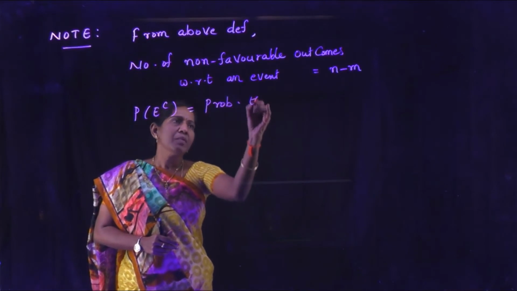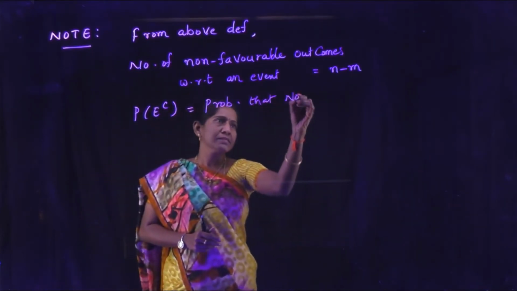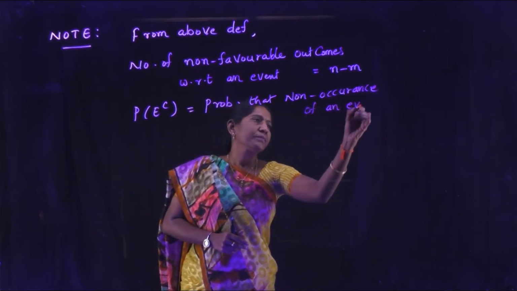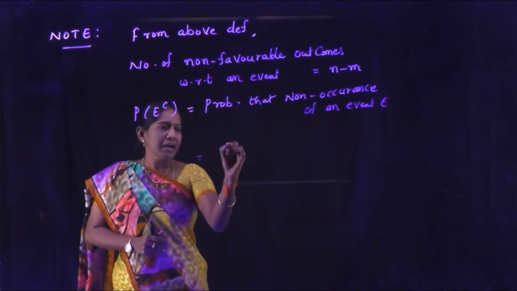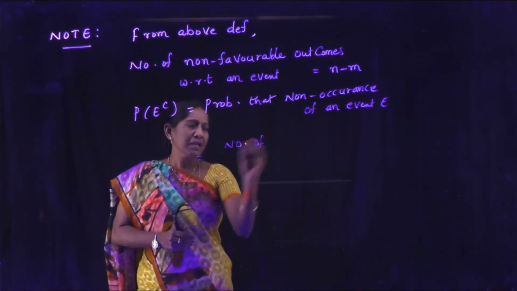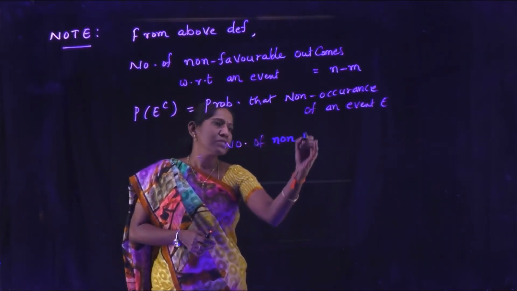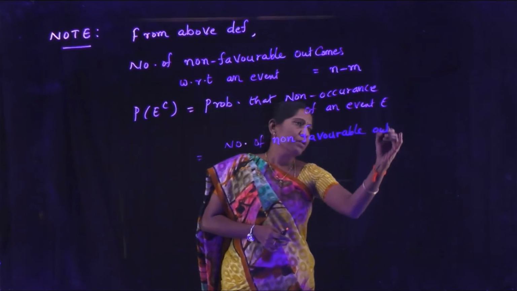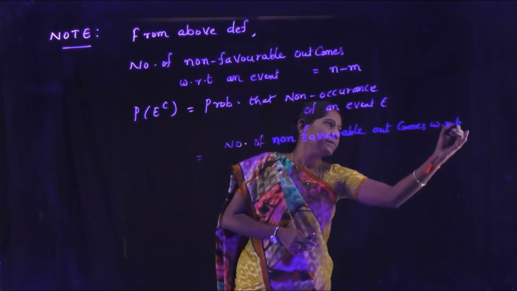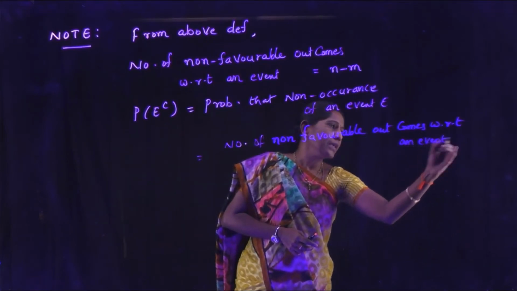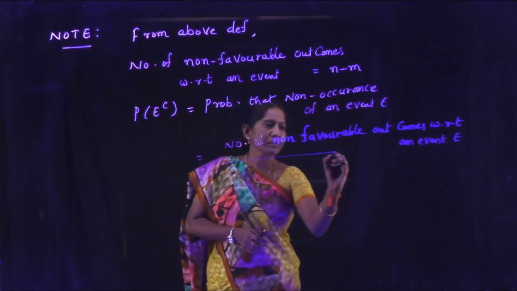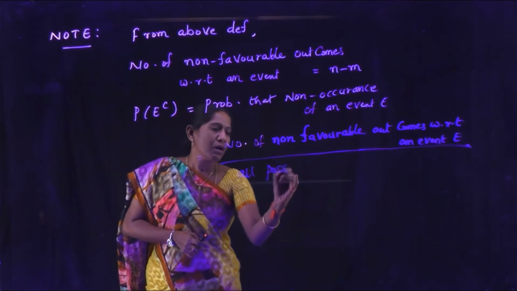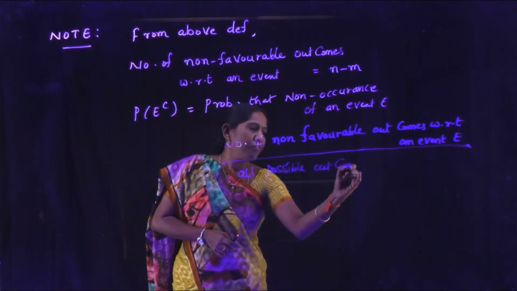This is the probability of non-occurrence of an event E. That is nothing but the number of non-favorable outcomes with respect to an event E by all possible outcomes of a random experiment.